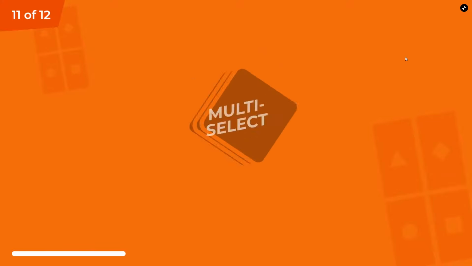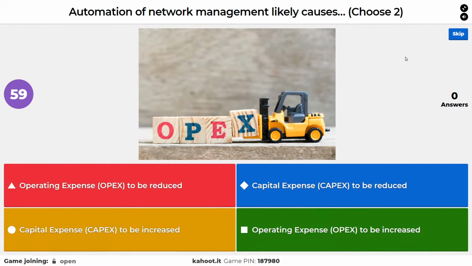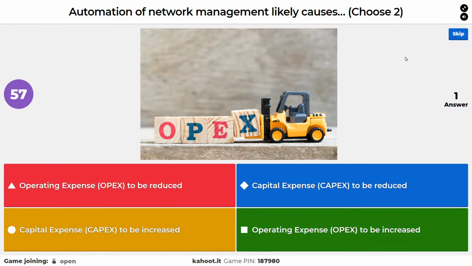All right, this is the penultimate question, the question before the very end. What's going to happen with automation of network management? What does it cause?